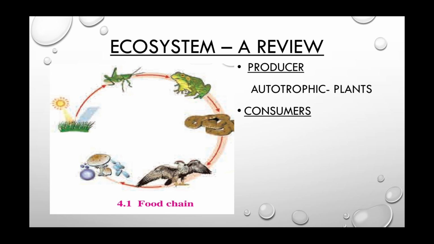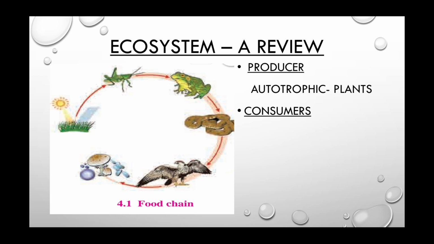Now, the grasshopper. Next we can see it is grasshopper. It depends on producers, that is grass, for its food. It's herbivores. So, it's a primary consumer. Here grasshopper, it is primary consumer. Now, next which we can see, it is frog. Frog eats grasshopper and hence it is a secondary consumer. The frog, it is eaten by snake and hence snake, it is tertiary consumer. While eagle consumes snake and hence it is an apex consumer.